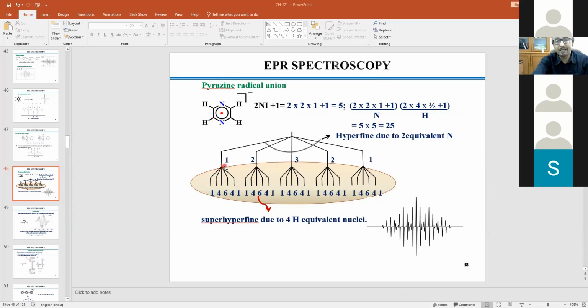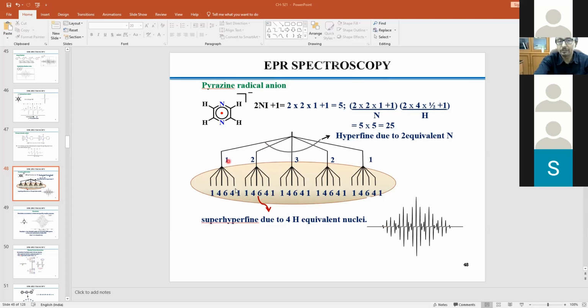That means each line will now be split into 5 with a particular ratio. And what will be the eventual ratio? This multiplied by this multiplied by this multiplied by this. The maximum would be 3, 12, 18, 12 and 1. So you need not keep everything in mind. The order is very simple. You see that 1, 4, 6, 4, 1 in every case. That means it goes to the maximum and then repeats and comes back to the original position.